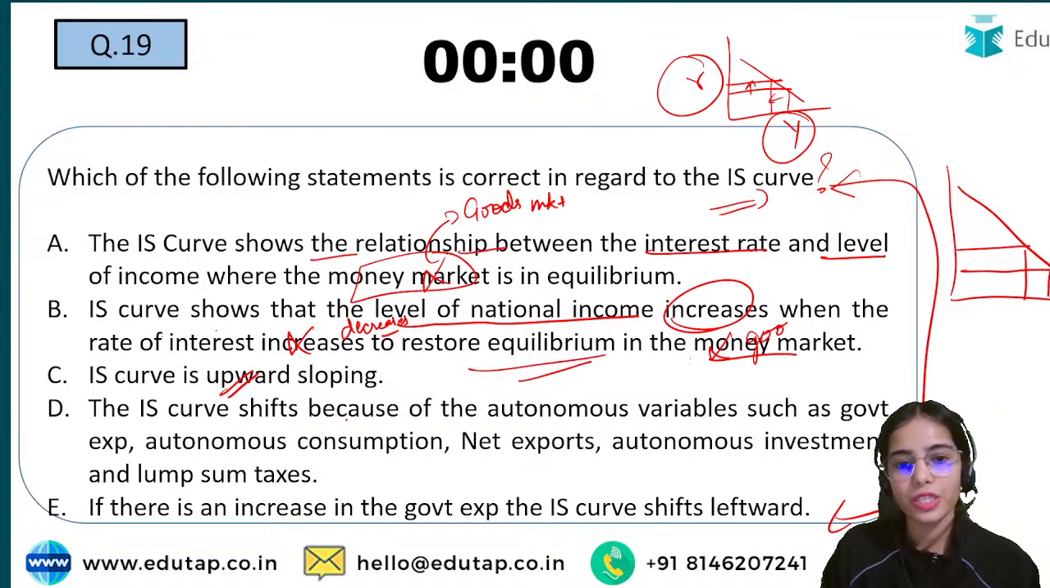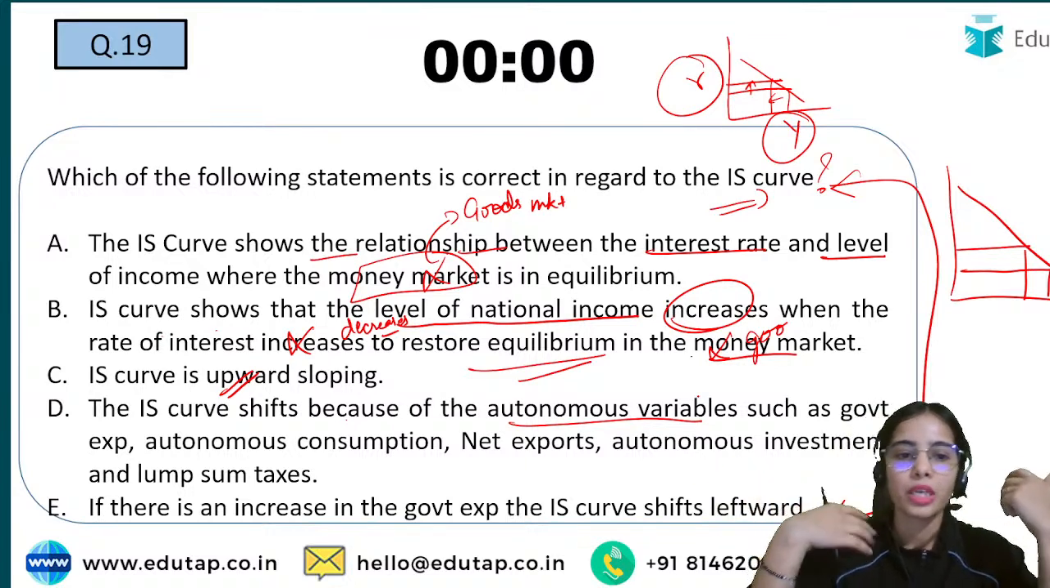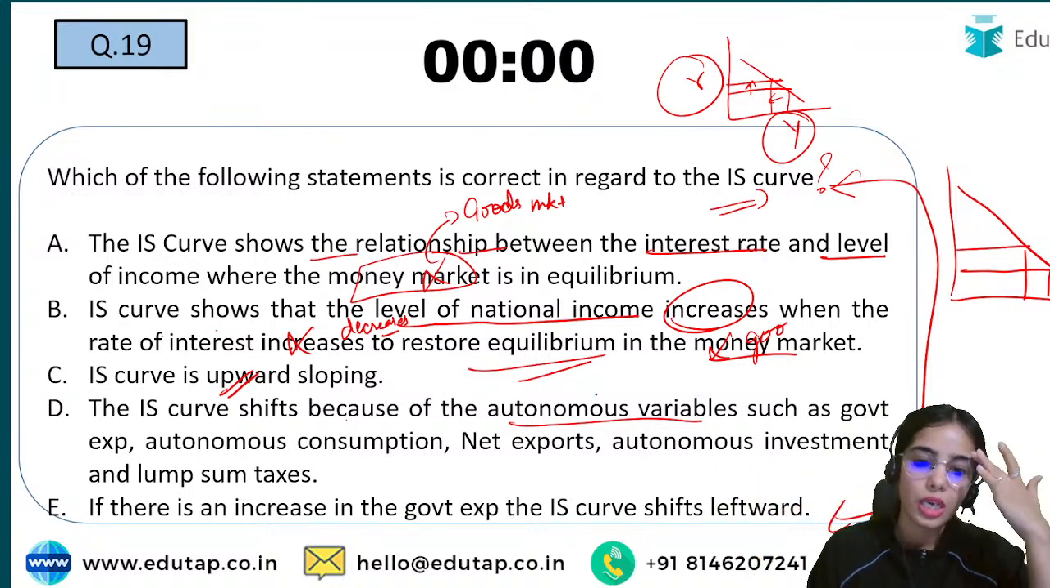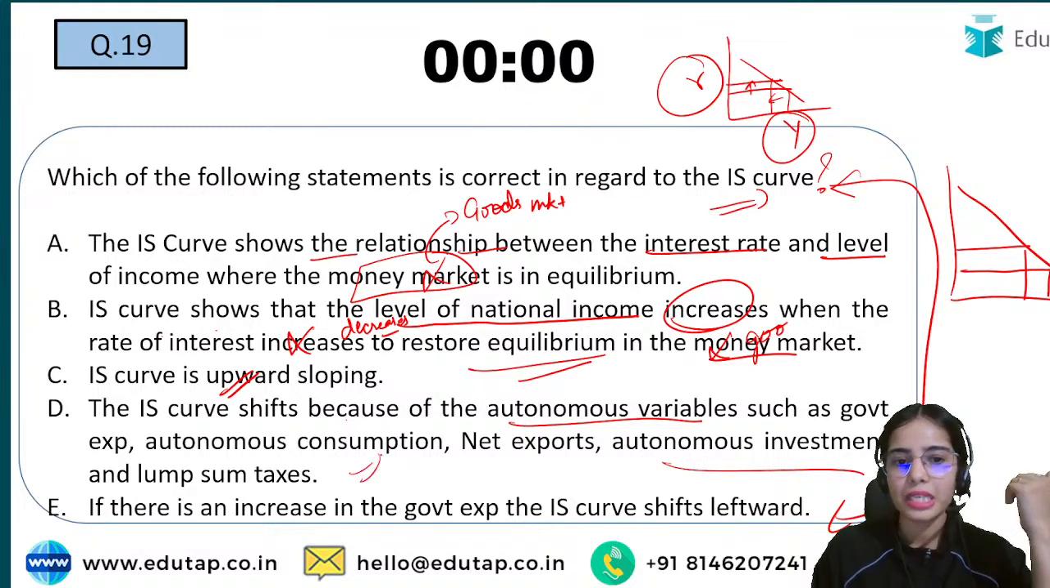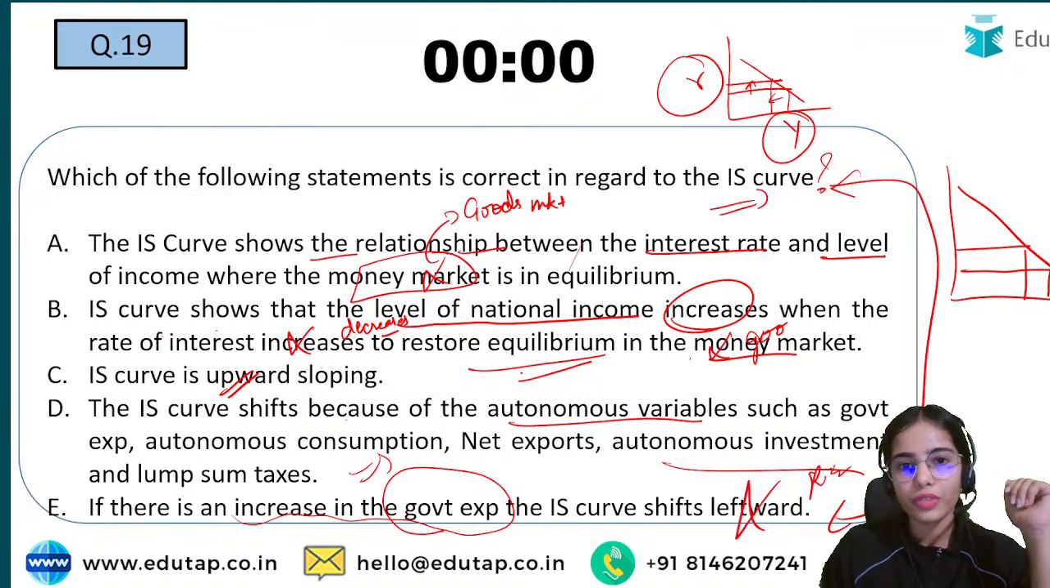The IS curve shifts because of autonomous variables, that is the autonomous government expenditure, the autonomous consumption, net exports, the autonomous investment, and lump sum taxes. So this is correct. If government expenditure is increasing, the IS curve will shift rightward. So here all of these statements were wrong, only statement D was correct.